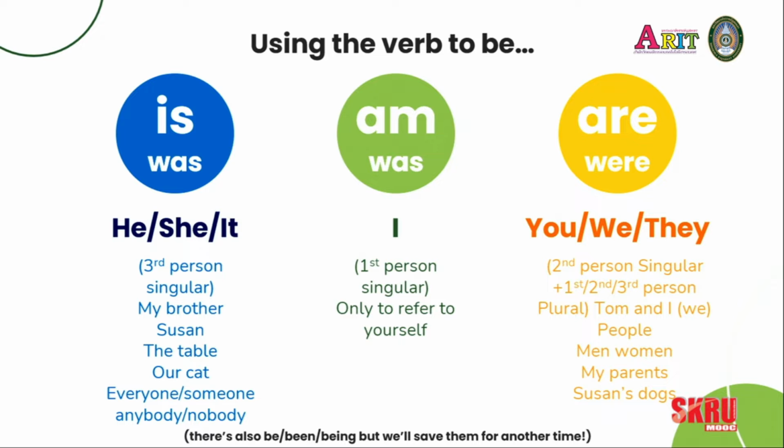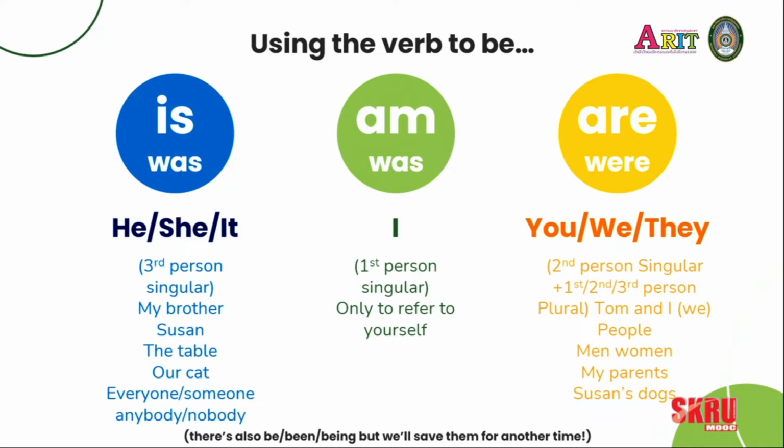We can also use the is with terms like everyone, someone, anybody, nobody. So every, some, body, one, all of those combinations we use with is, or if it's in the past, was.